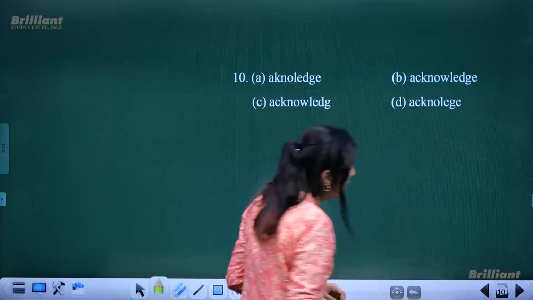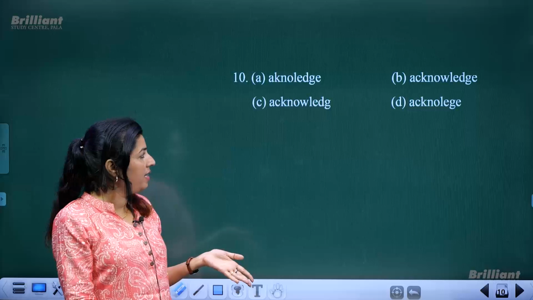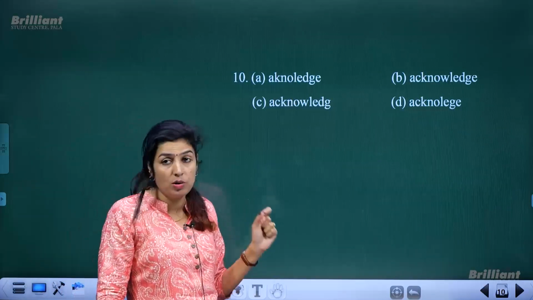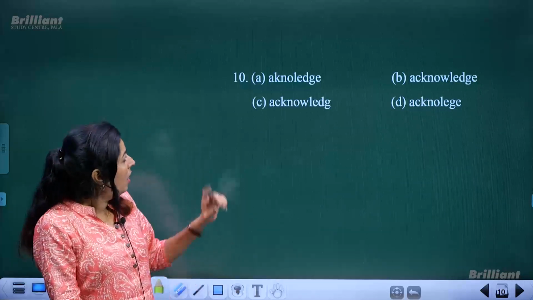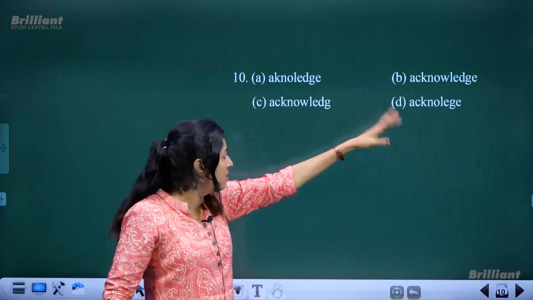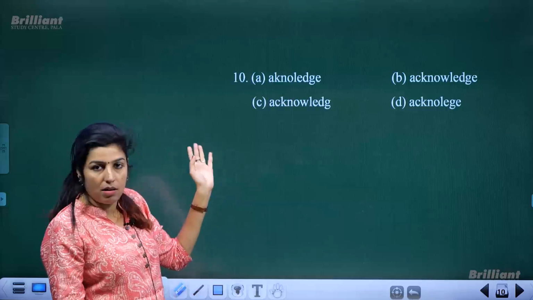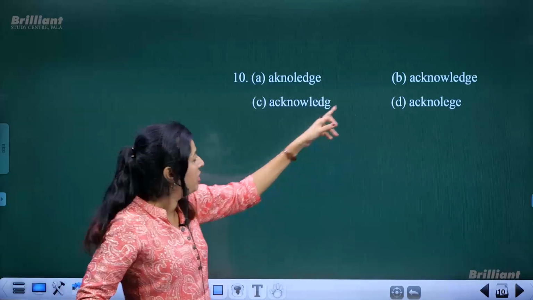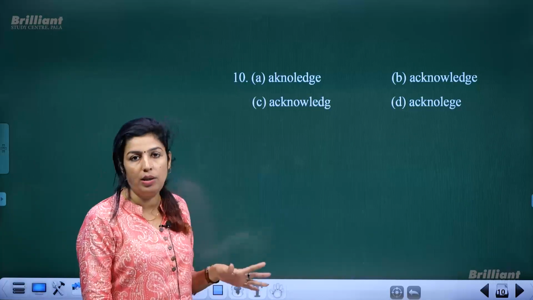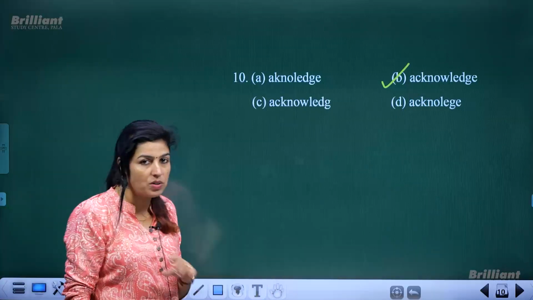Okay, one more similar type, where it's very much visible. I guess everyone knows the spelling of this word, acknowledge. The spelling is obviously wrong; an E at the end is required. There is no E, so these two could be similar spellings, acknowledge and acknowledge, one with E at the end, one without E. So there is no doubt acknowledge with E at the end is the correct option. This was very simple, right?